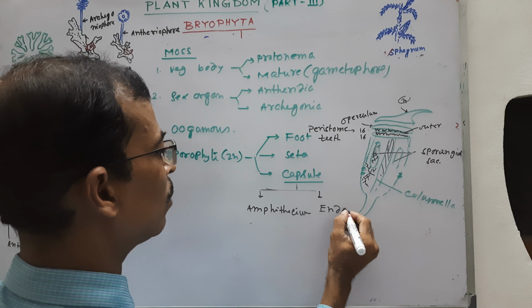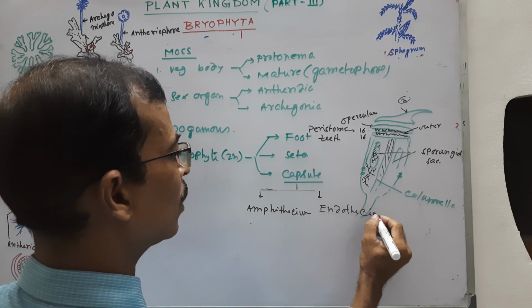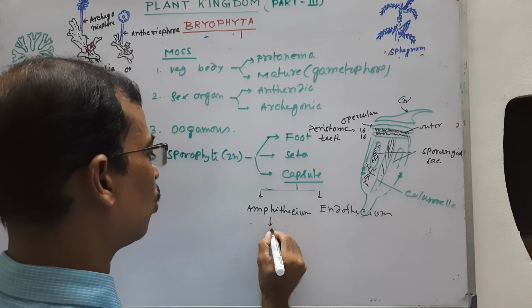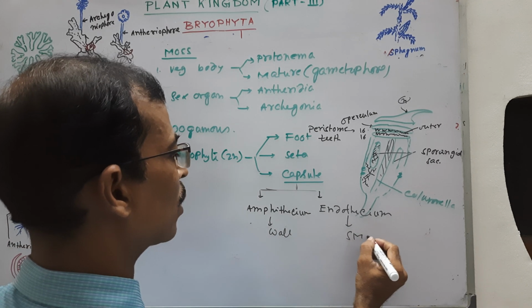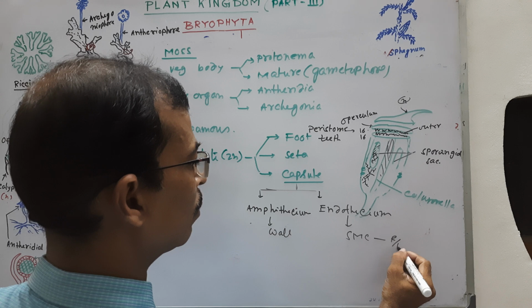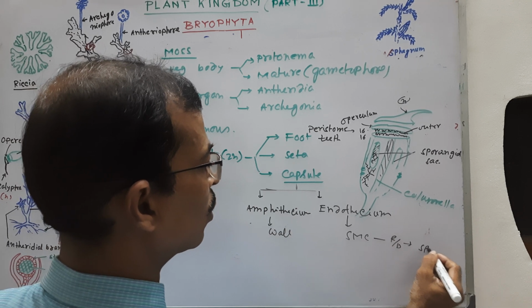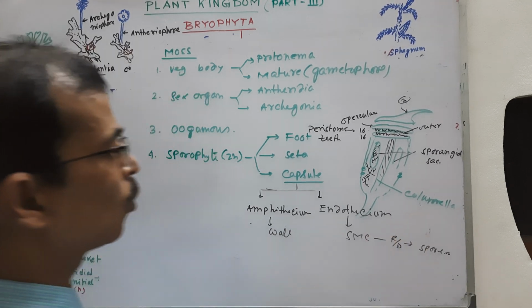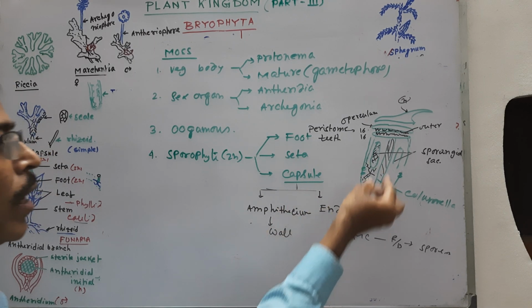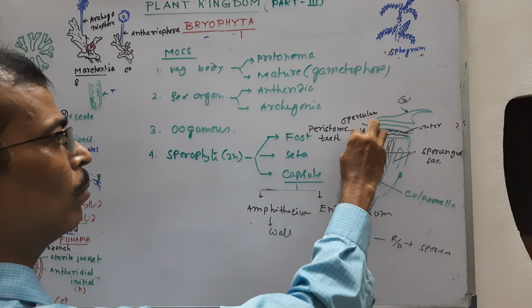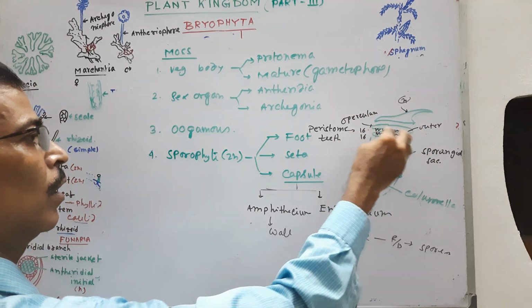In the capsule, the outer part is the epithelium and the inner part is the endothelium. The epithelium forms the wall of the capsule, and the endothelium forms spore mother cells, which by meiotic division produce spores. There are no elaters, because a more advanced mechanism, peristome teeth, is developed.